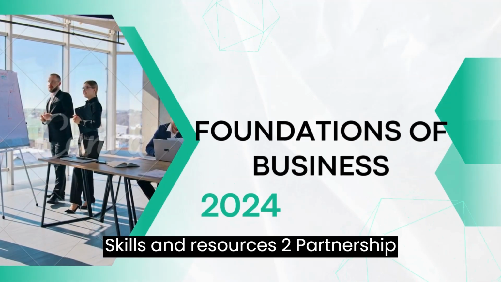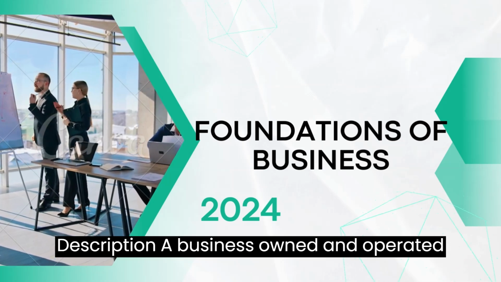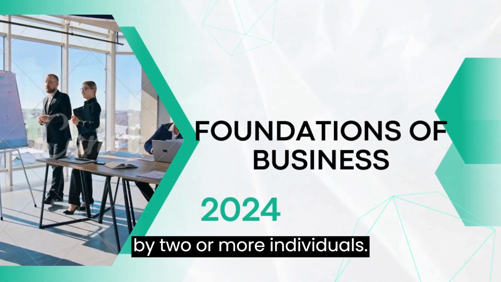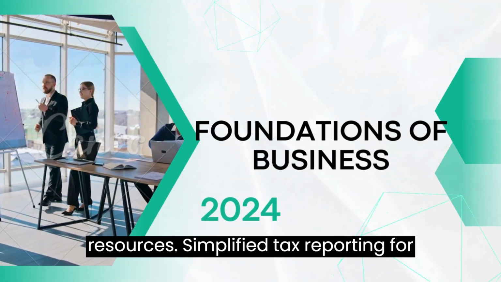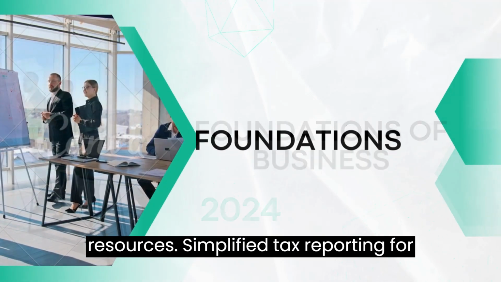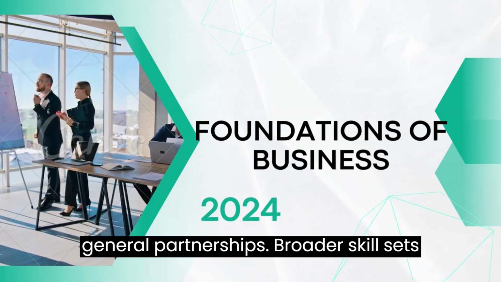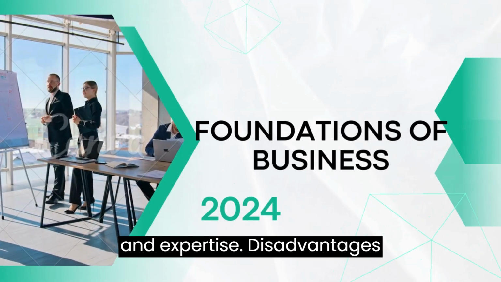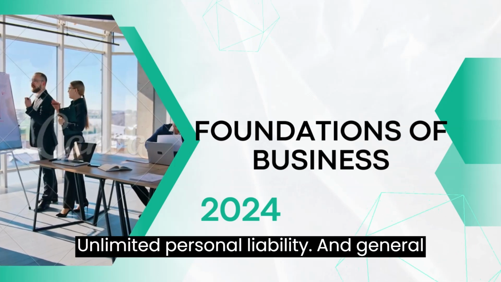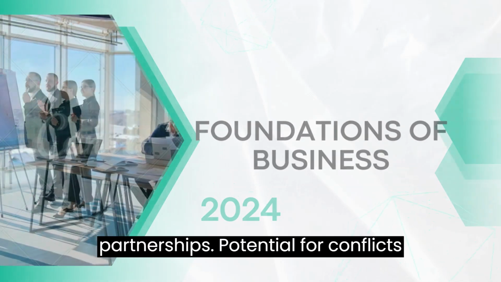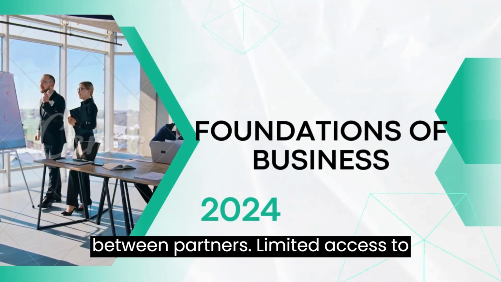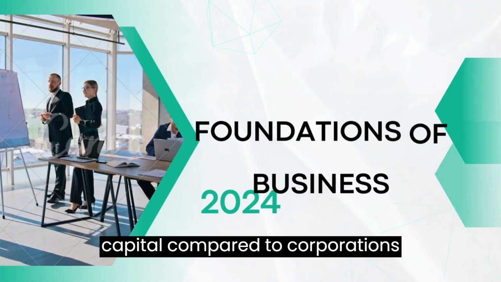2. Partnership. Description: a business owned and operated by two or more individuals. Advantages: shared decision-making and resources. Simplified tax reporting for general partnerships. Broader skill sets and expertise. Disadvantages: unlimited personal liability in general partnerships. Potential for conflicts between partners. Limited access to capital compared to corporations.